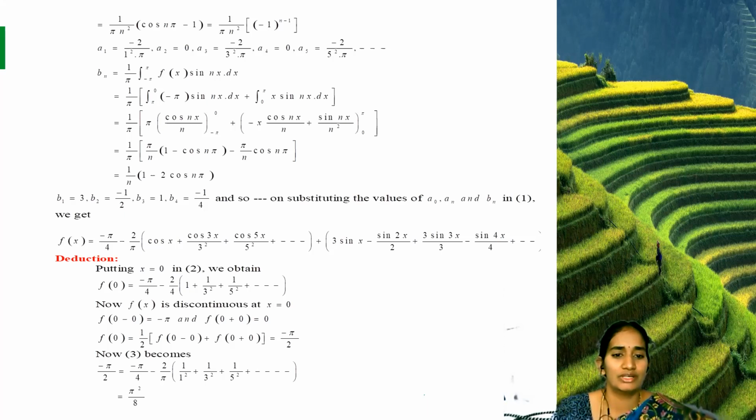Now this value we are substituting in the previous step. f of 0 equal to minus pi by 4 minus 2 by pi. In your LHS, f of 0, we are substituting minus pi by 2. So then we get the solution: minus pi by 2 equal to minus pi by 4 minus 2 by pi into 1 by 1 square plus 1 by 3 square plus 1 by 5 square and so on. So these values are taken to the opposite sides. So we get the required solution: 1 by 1 square plus 1 by 3 square plus and so on equal to pi square by 8. This is the required solution of your given question.